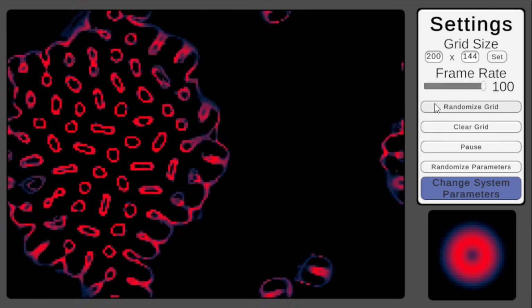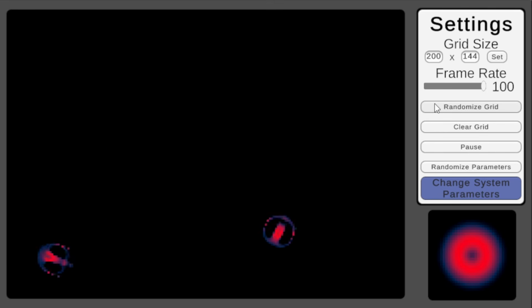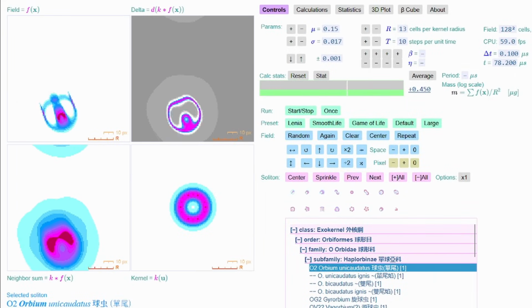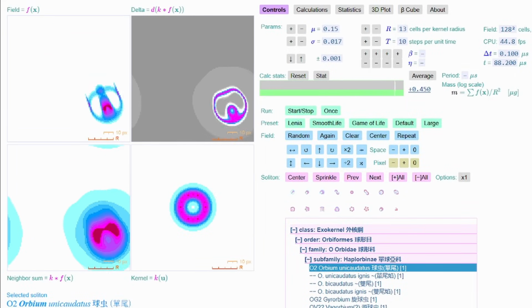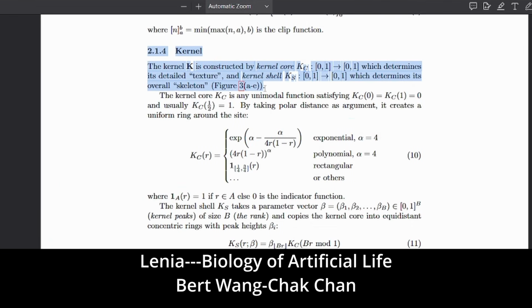So, with all this data collected and all of this interest, this creature really does need a name so that I can stop calling it this creature. So I'm going to call it the Orbium unicaudatus. Yeah, as much as I'd like to induct this fella into the Parvuli genus, I can't because it's already been discovered. This little guy already belongs to the Lenia. Lenia, meaning smooth, is one of the most advanced artificial life systems out there, and was the primary inspiration for this video. Now that we have our Gaussian kernel, our system has officially entered the realm of Lenia.